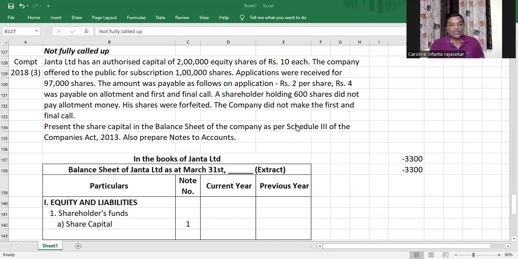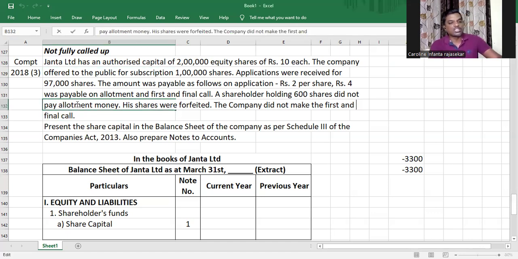Janta Ltd has an authorized capital of 2 lakh equity shares of rupees 10 each. The company offered to the public for subscription 1 lakh shares. Applications were received for 97,000 shares. The amount was payable as follows: on application, rupees 2, and 4 on allotment and another 4 on first and final call, totally making up 10 rupees. A shareholder holding 600 shares did not pay the allotment money, so his shares were forfeited. The company did not make the first and final call.